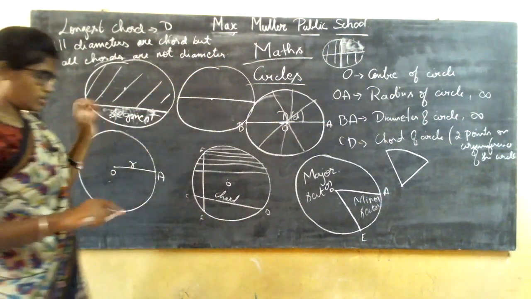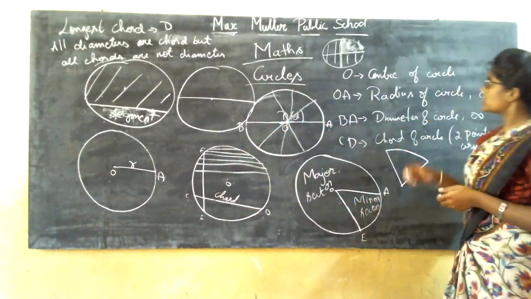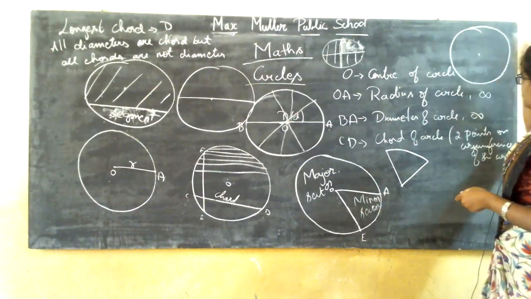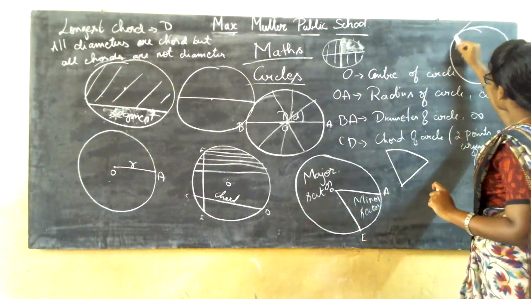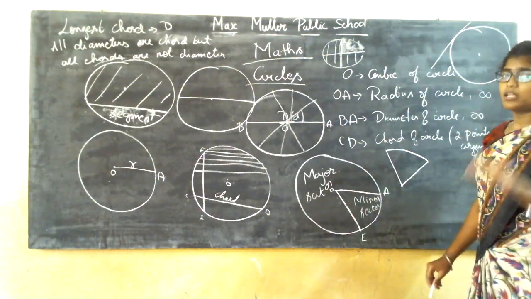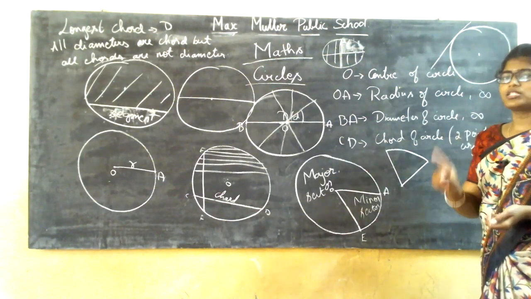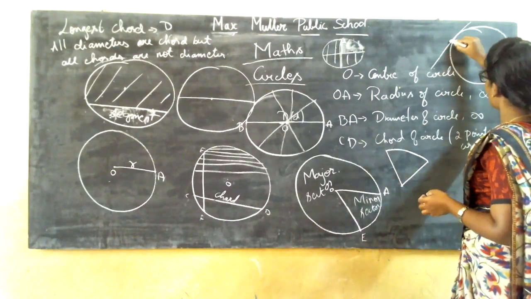And one more thing which is very important to the circle is the tangent. What is this tangent? If you have a circle, this is a very important point, so please do listen. With the center of a circle, you draw a circle with radius of 5 centimeter. Now you are going to draw a tangent on the circumference of a circle. If you draw a line touching only one point on the circumference of a circle, then it is called the tangent.